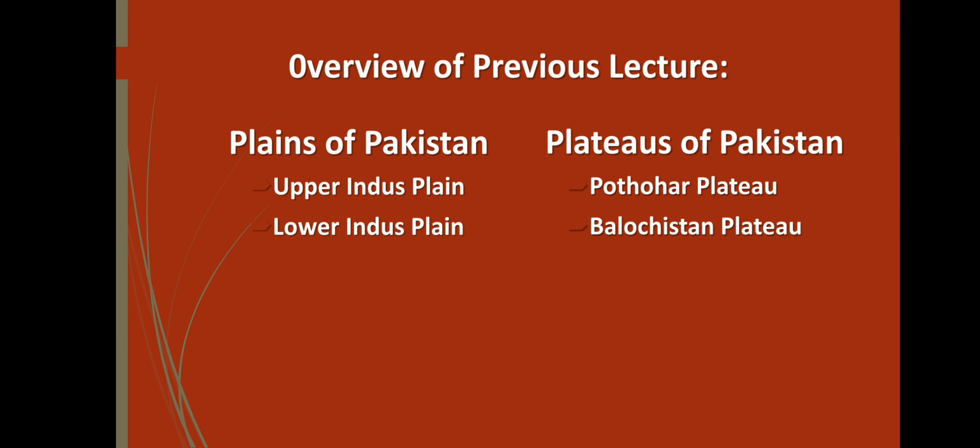Then we discussed the irrigation system of Upper Indus plain. We have discussed that the shortage of rainfall is met with artificial sources of irrigation like tube wells and canal water, and canals are the main source of irrigation here. Then we discussed the Lower Indus plain. If we assume Mithankot as a base, the area above Mithankot is called Upper Indus plain, and the area below Mithankot is called Lower Indus plain.